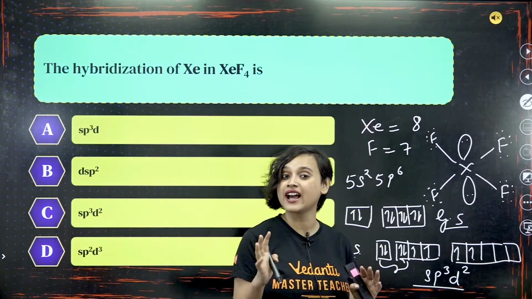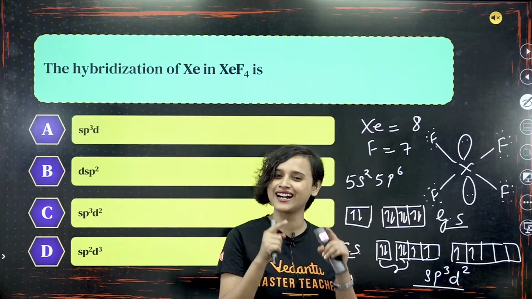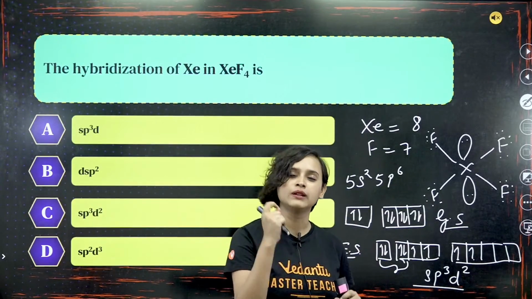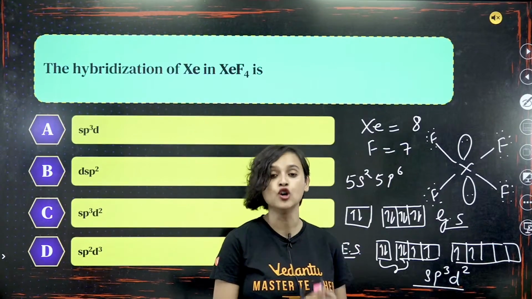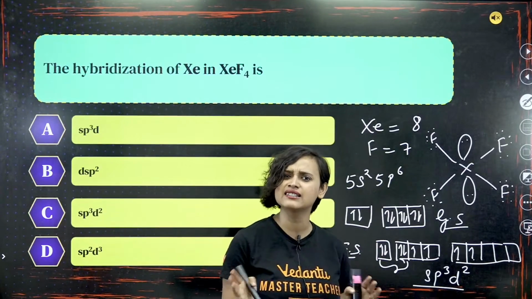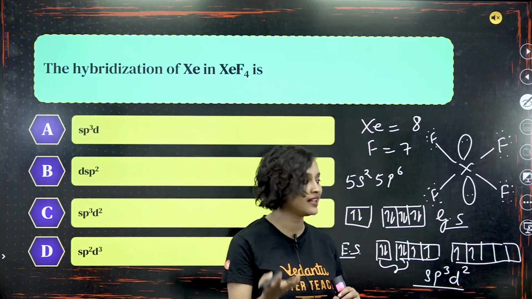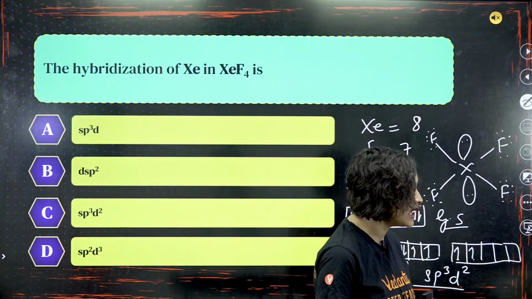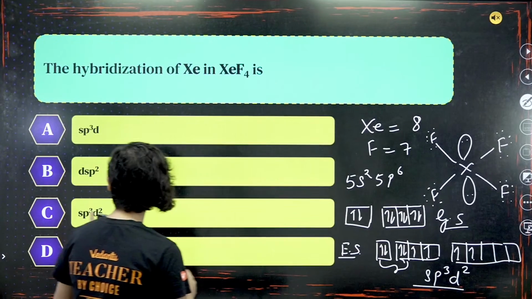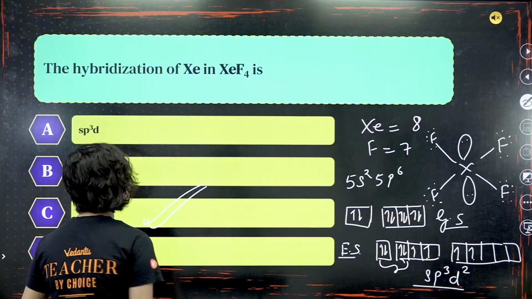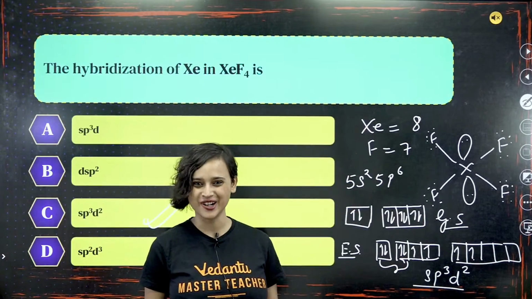Do you remember how we did the whole hybridization topic in the coordination compound chapter? If not, then the coordination compound lecture is right in the channel. Please go and check it out once. I promise it will help you. It took me a little less than 3 hours to record the whole thing, but I have given my best to explain it. So, please go and check it out. Makes sense, everyone? sp3d2. That means option C is the correct answer.